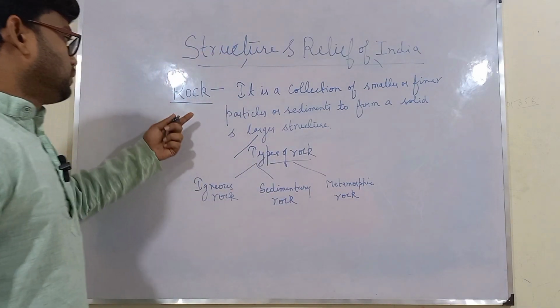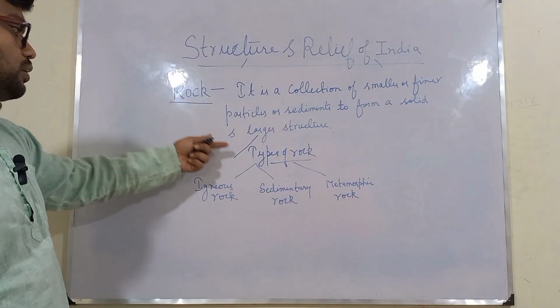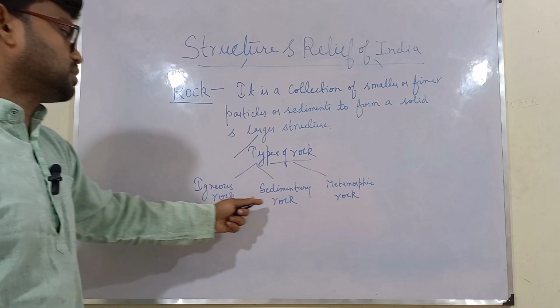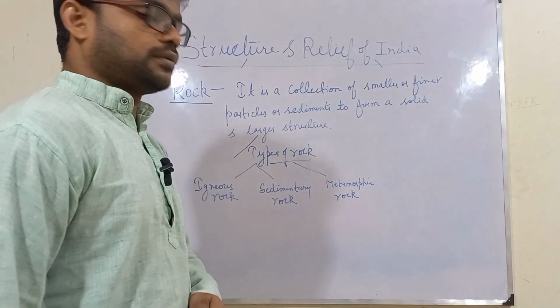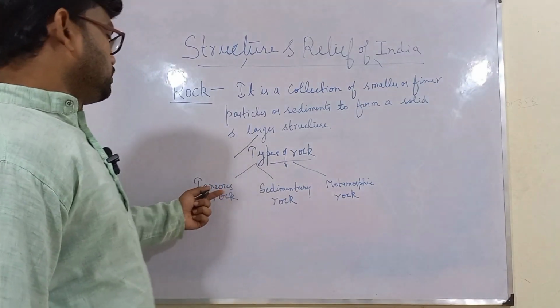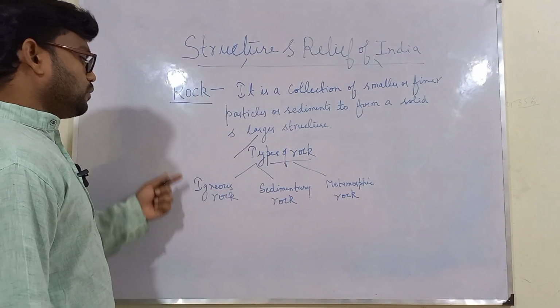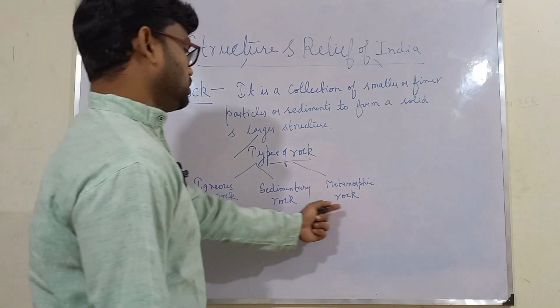So note down first the definition of rock, then types of rock: igneous, sedimentary, and metamorphic rock. If you have written the definitions, we will study about these different types of rock.